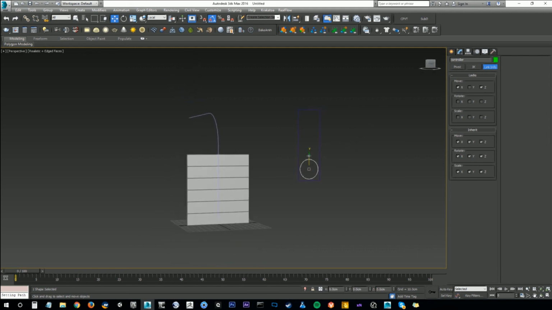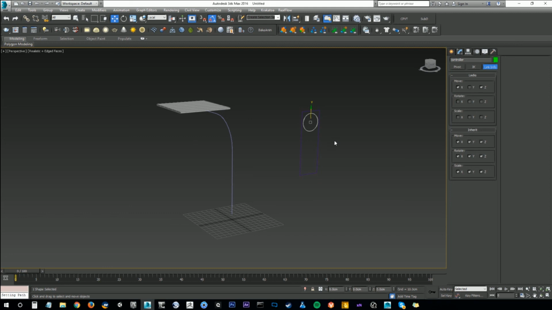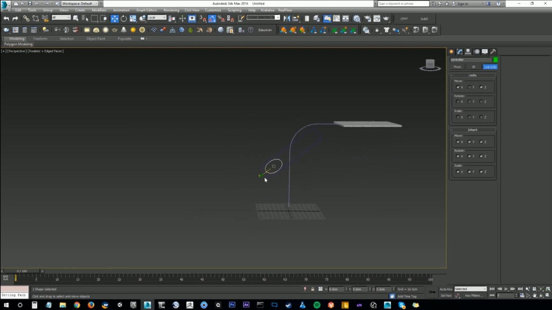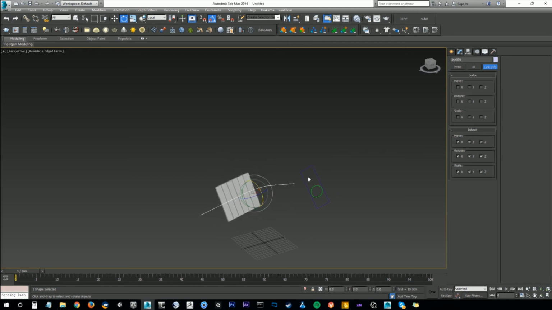Now all you can do is move it in Y. And if we rotate this, you can see since we're in local coordinate space, we can still move this along. And if this was, for example, the door on a ship or something, it can also move, and it can still open and close. So hopefully that was helpful. Take care.